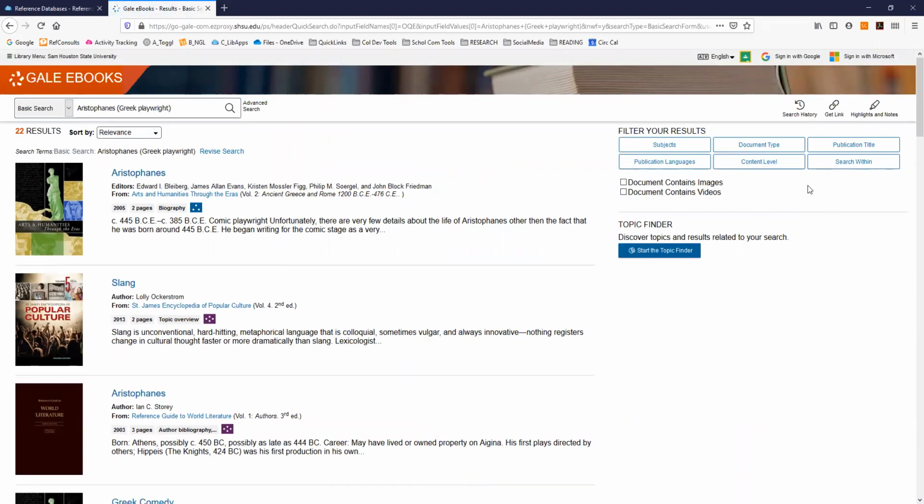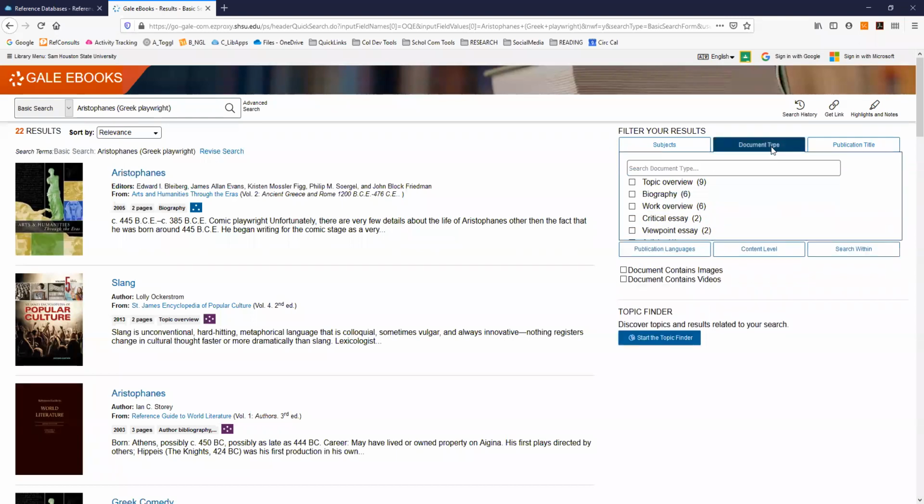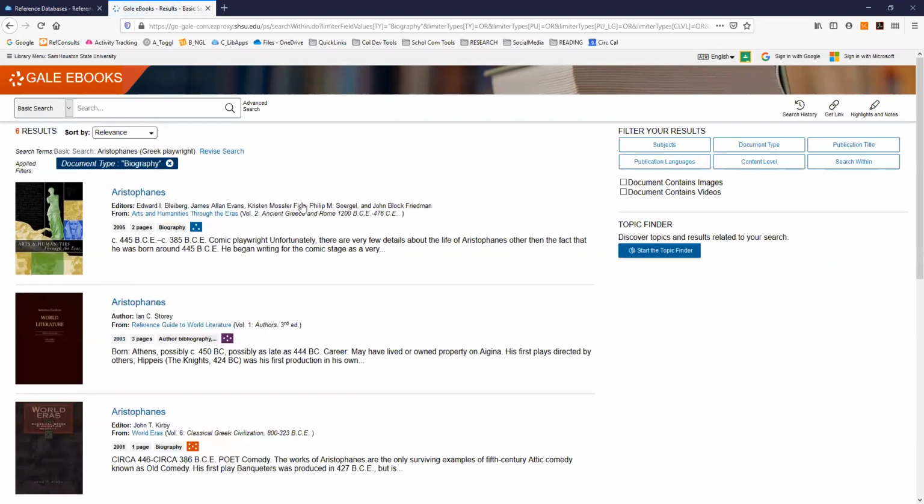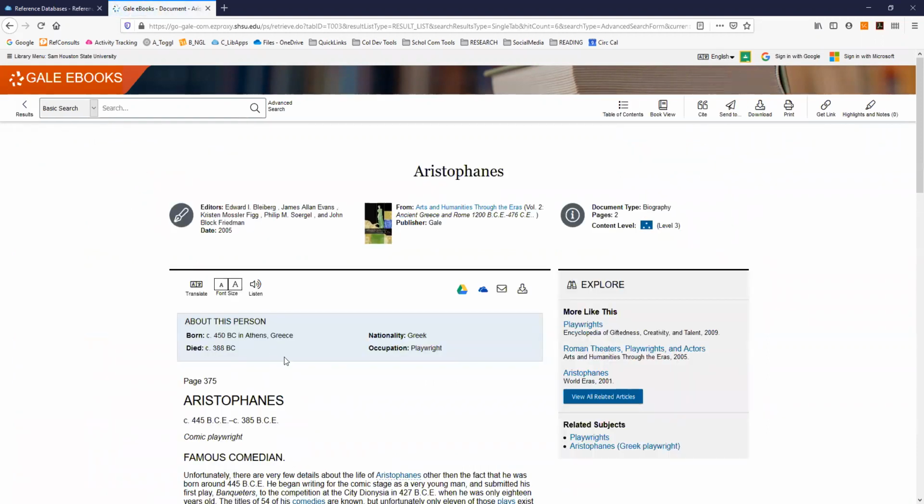In the results that come back, we have options on the right to filter by reading level, sort by publication date, and so forth. I'm going to limit the document type to biographies. Clicking on a title in my results will bring up that specific entry inside of a dictionary or encyclopedia. But I can also see the information about the whole book that contains this entry.